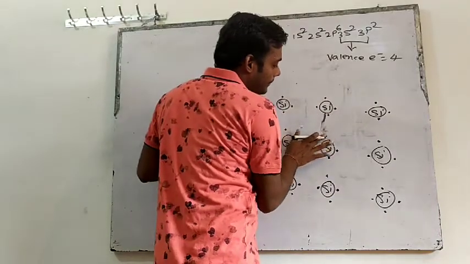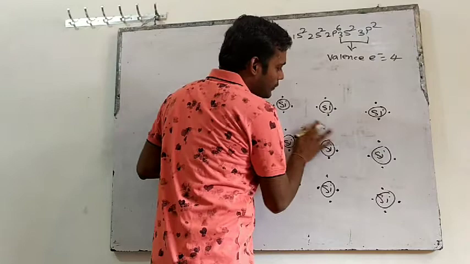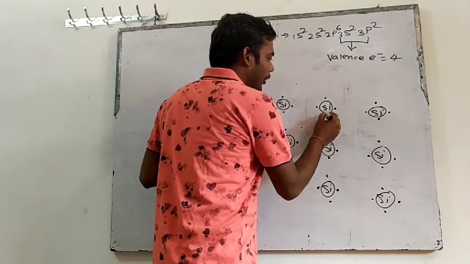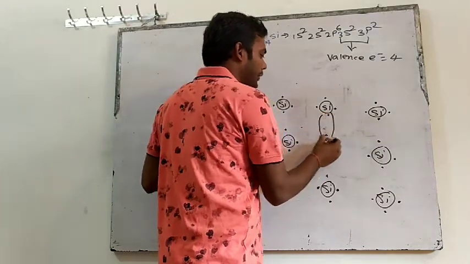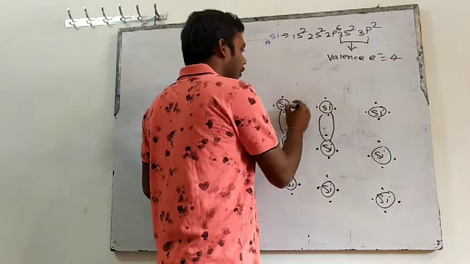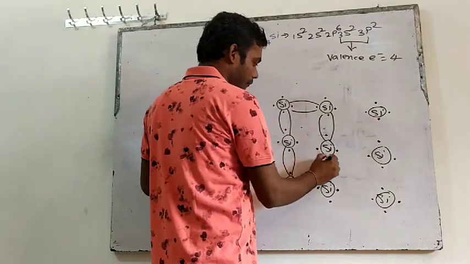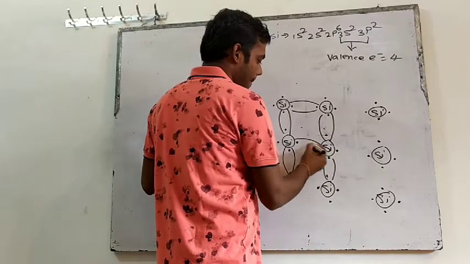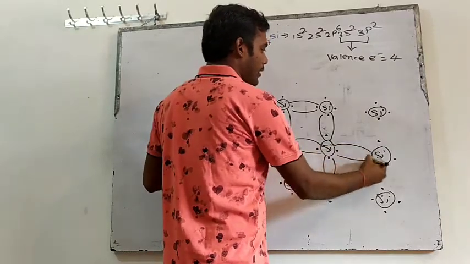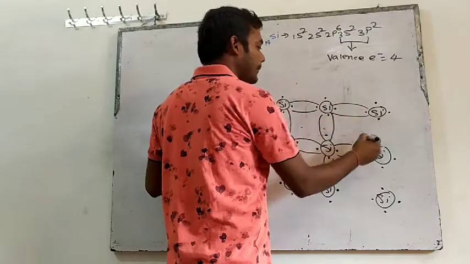Achha, now see. Here also there are 4. Now each silicon will make a bond with its neighbors, like this. This is a beautiful structure now.